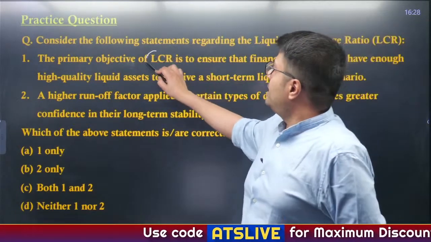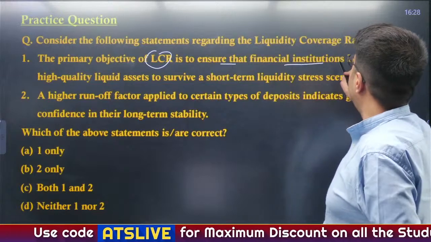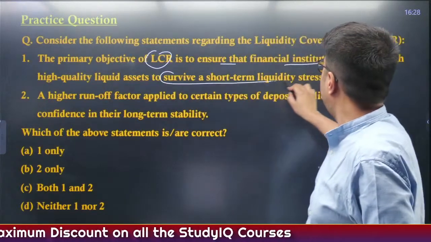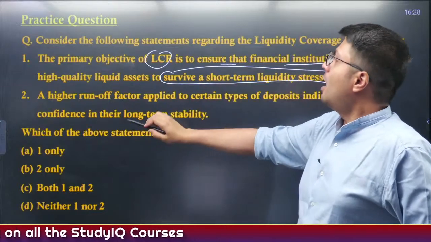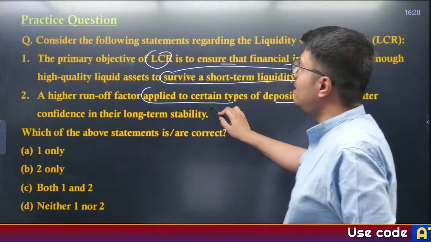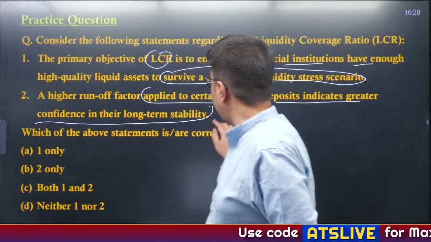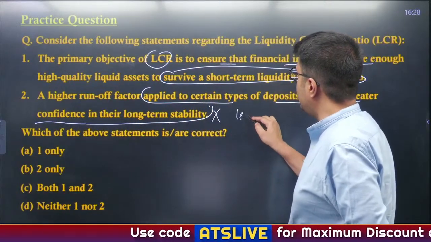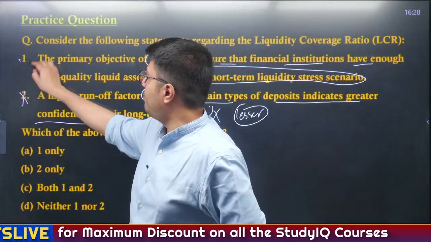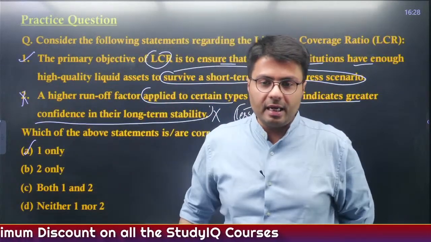See, the primary objective of LCR is to ensure that financial institutions have enough high quality liquid assets to survive a short term liquidity stress scenario. A higher runoff factor applied to certain types of deposit indicates greater confidence in their long term stability. It is incorrect. It highlights lesser confidence in their long term security. So second statement incorrect. First one is right. So option A is the right answer.